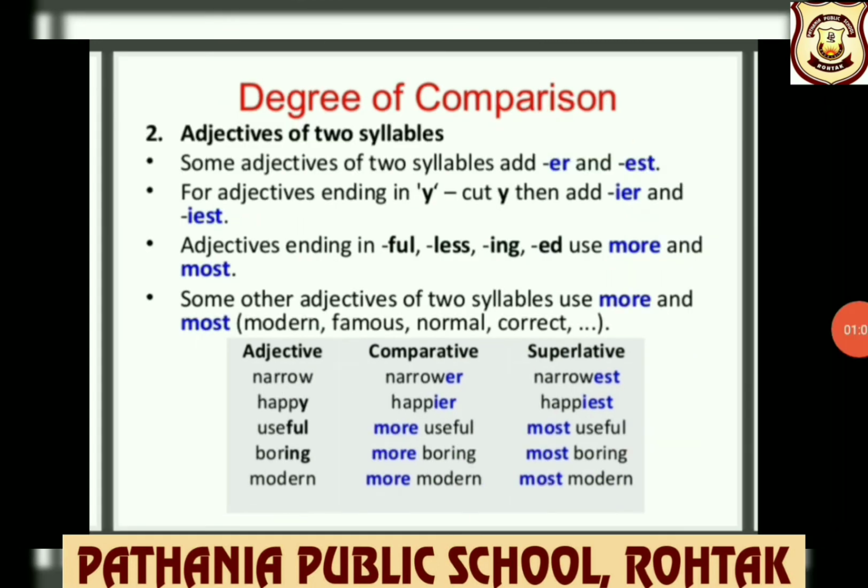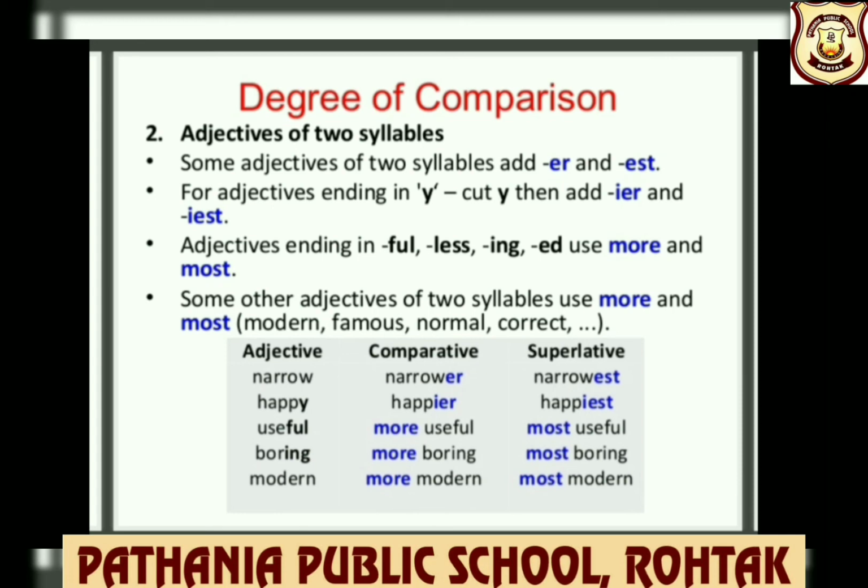Rule 2. Adjectives of two syllables. Some adjectives of two syllables add ER and EST. For example, narrow, narrower, narrowest. ER to form comparative degree, EST to form superlative degree.